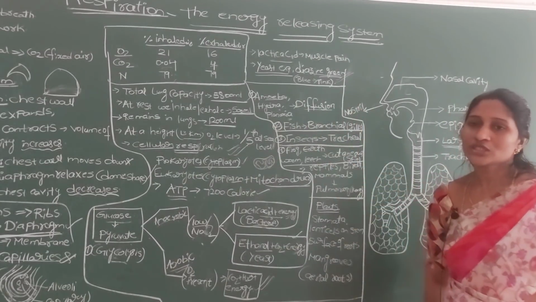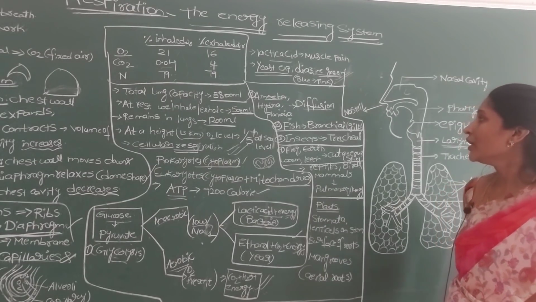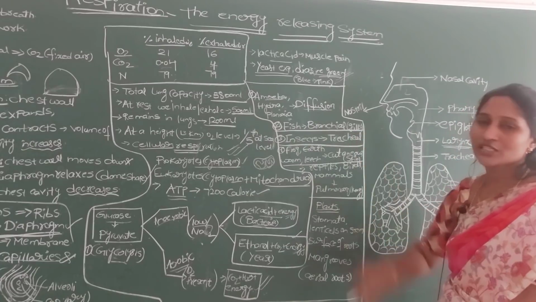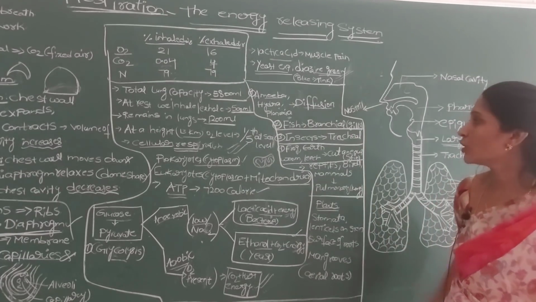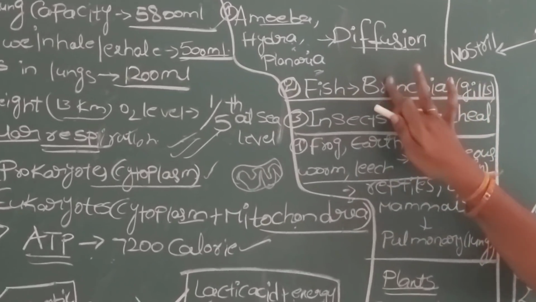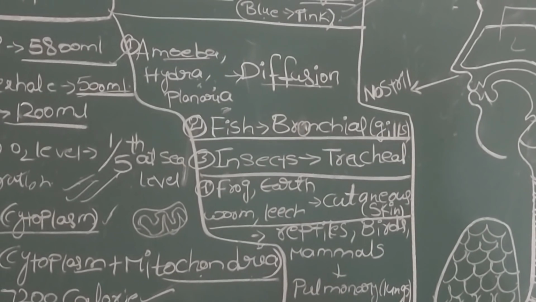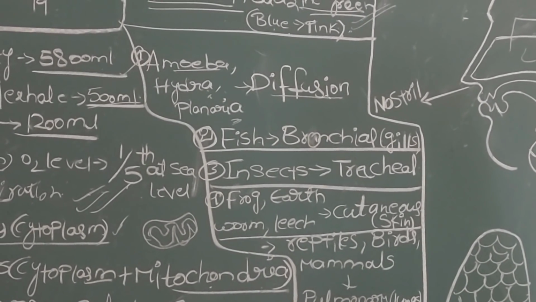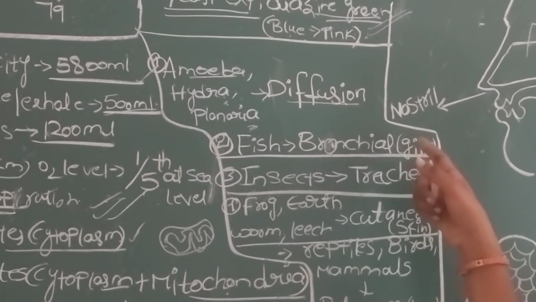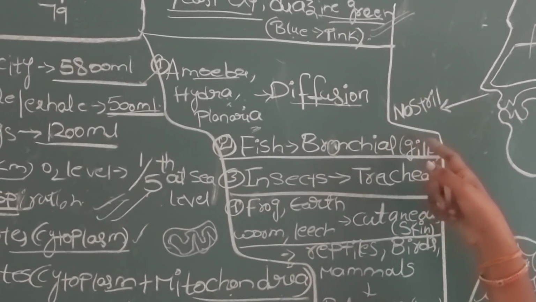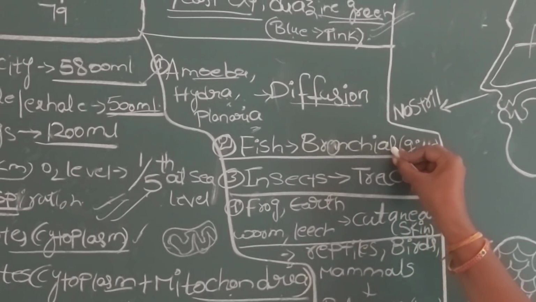Then coming to fish, it is an aquatic animal, it lives completely in water. That's why it uses gills as its respiratory organs. The respiration which occurs by using gills we call branchial respiration. The fish have gills and gill lamellae, which are completely bathed in water, and the exchange of gases takes place between the gills and their blood capillaries. That respiration we call branchial respiration.